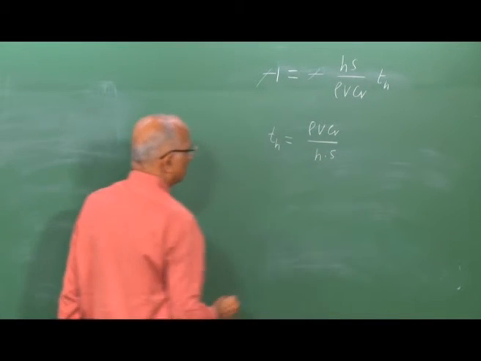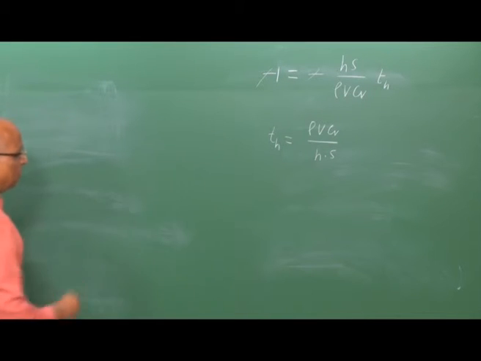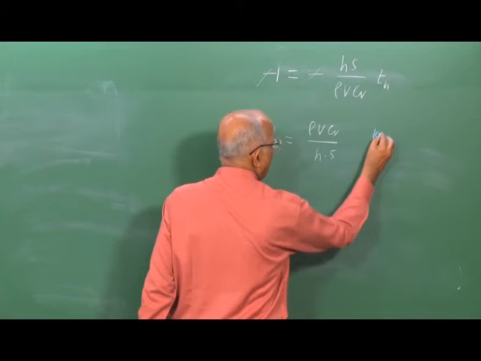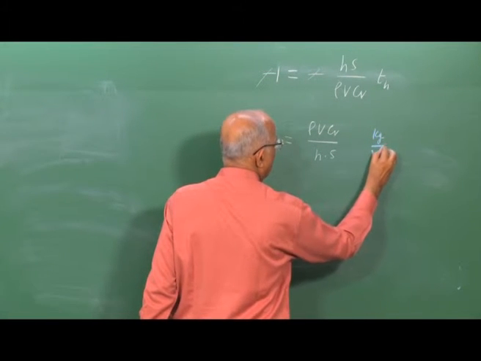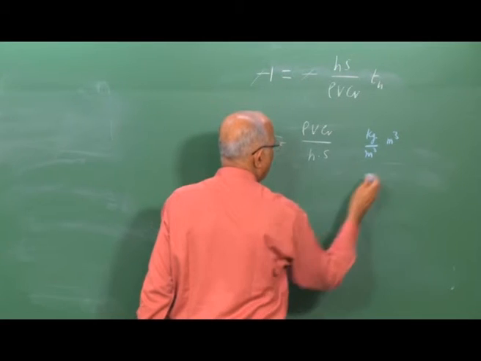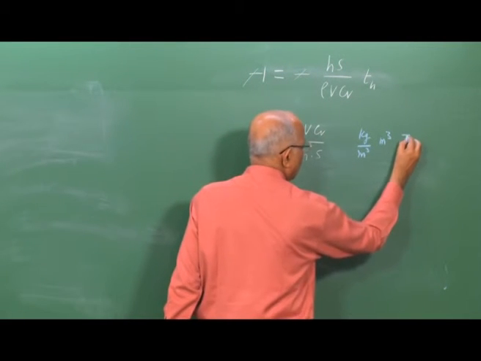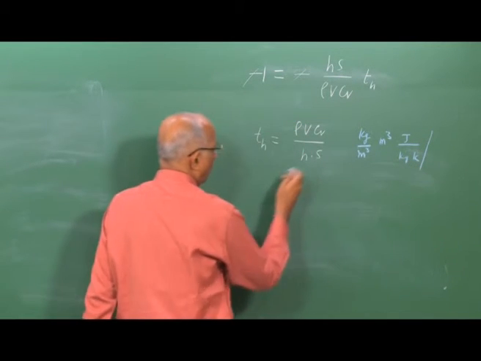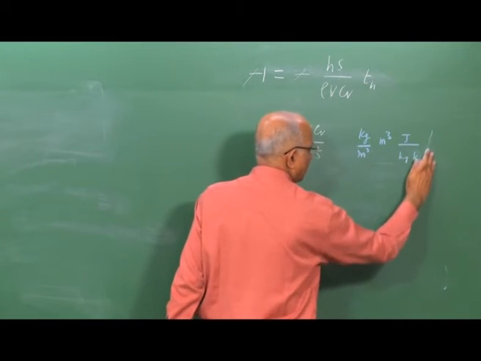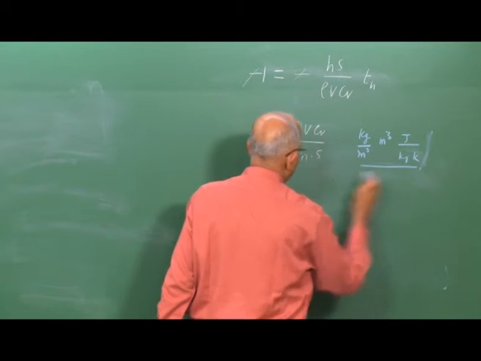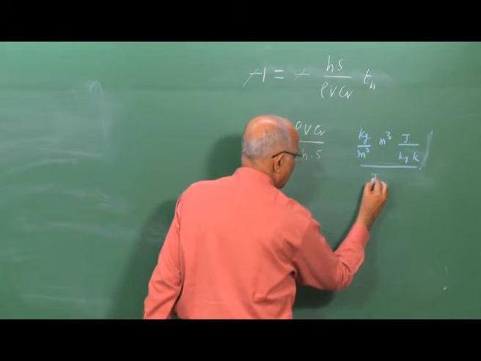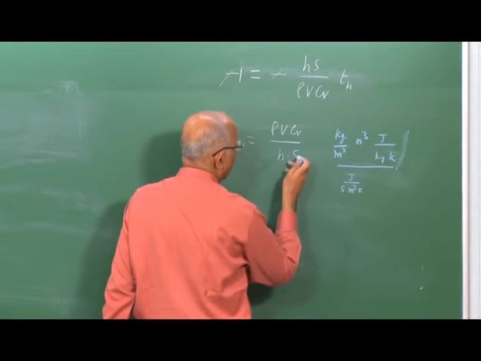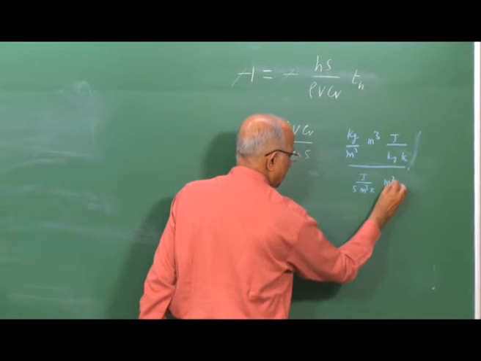Let us ensure that the dimensions are all right. Rho has units of kilogram per meter cube, volume is meter cube, specific heat unit is joule per kilogram Kelvin, divided by the unit of h, which is joule per second, watts per meter square Kelvin, and S is meter square, the surface area.